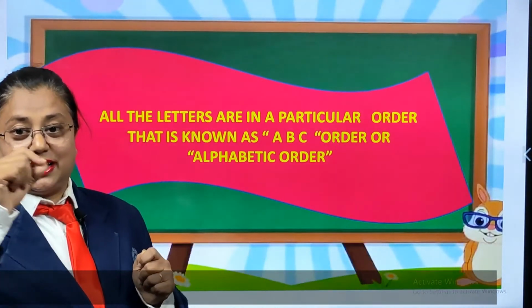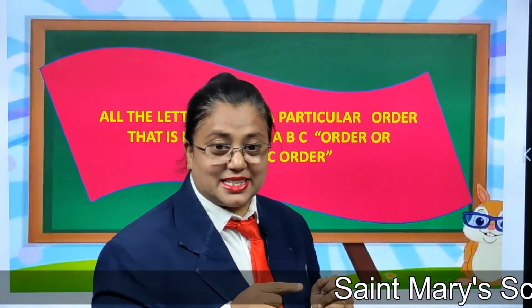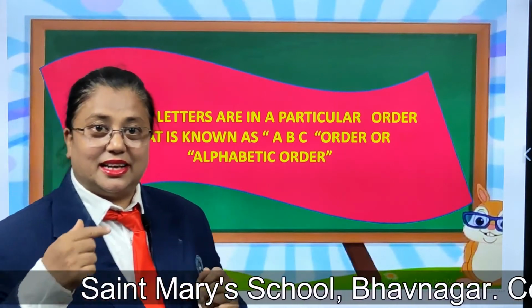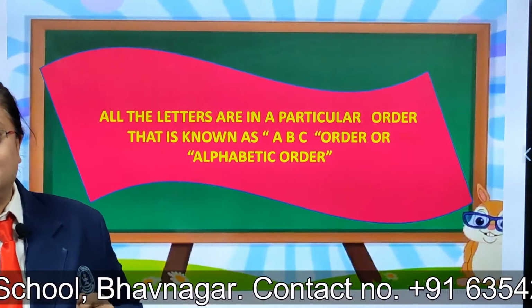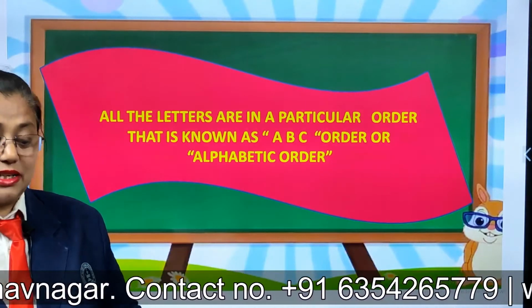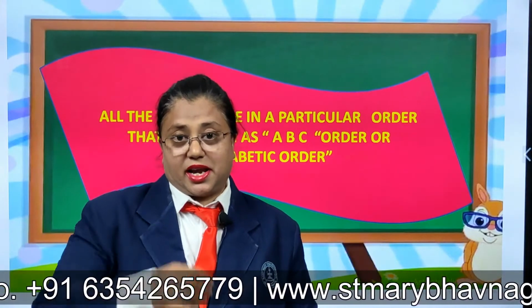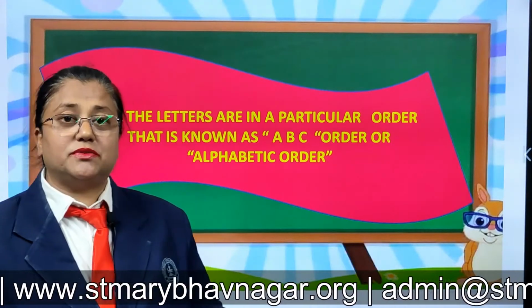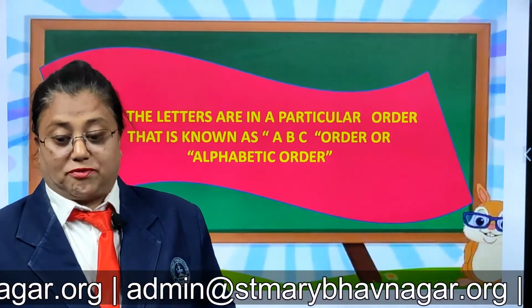It will be Andarya, Ankit, then what will come next? B, Bhagirath, then C, then D, Dhyani, yes, all A, B, C, D, E, F, G. That is for a particular order, so we don't miss out anyone. Everyone's name is there. That is why in this chapter we are learning about the order of alphabets.